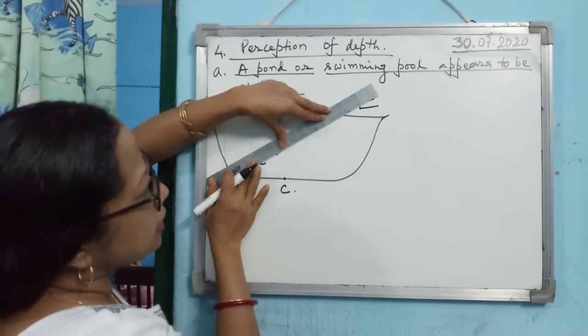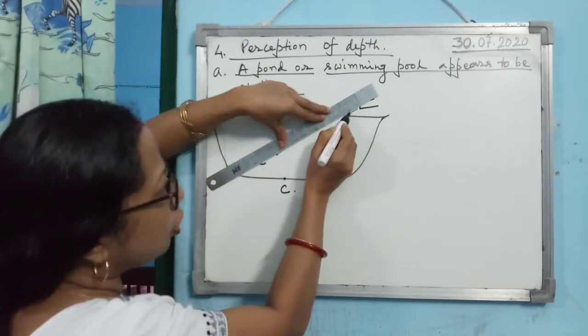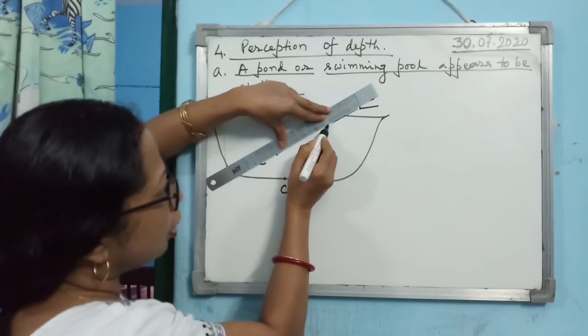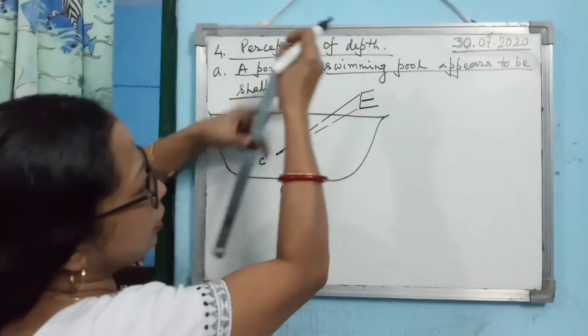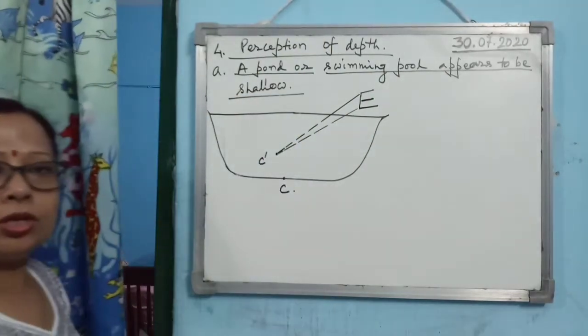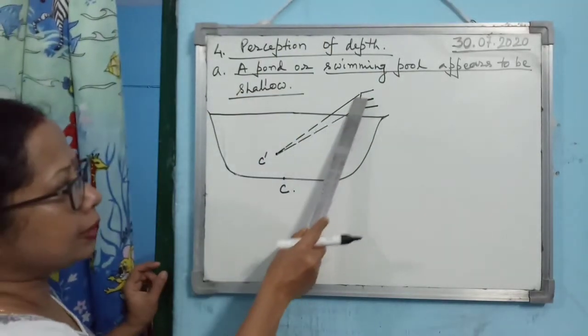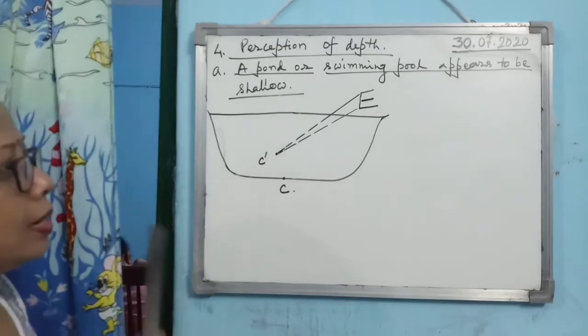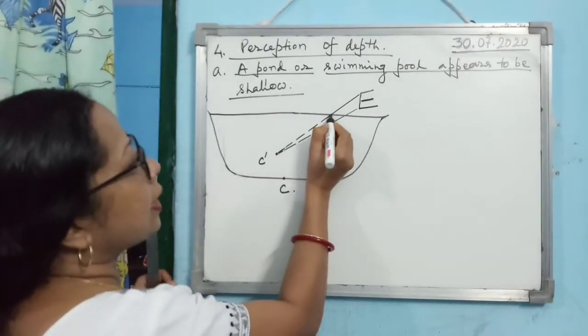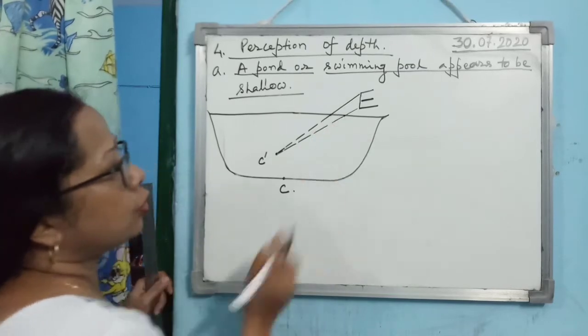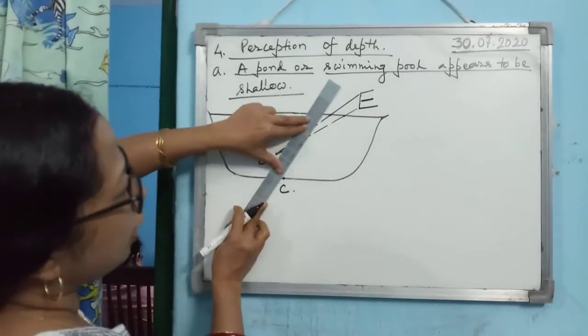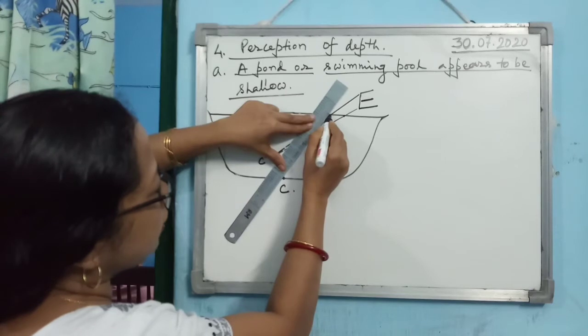Then you do the same with the lower point of the eye. So this is the way you first draw the two rays. Remember, these two should be straight lines. Now you see these two straight lines are meeting the upper surface of water at two points. Then you join them with C.